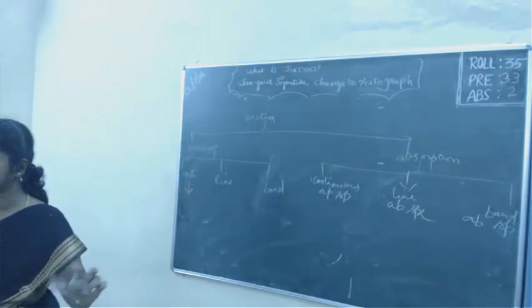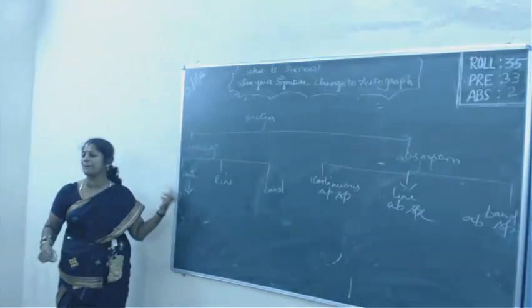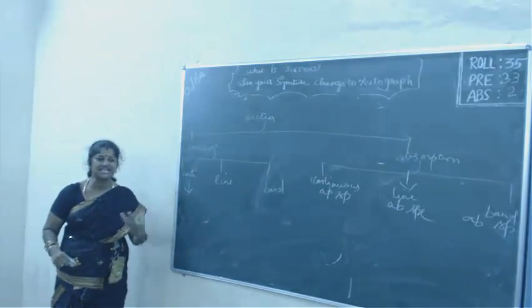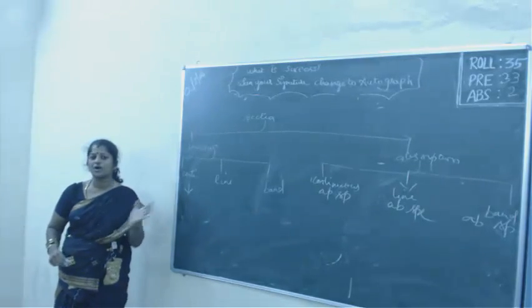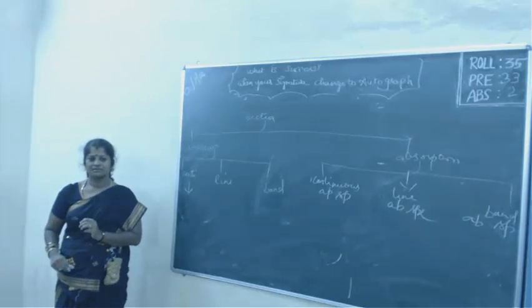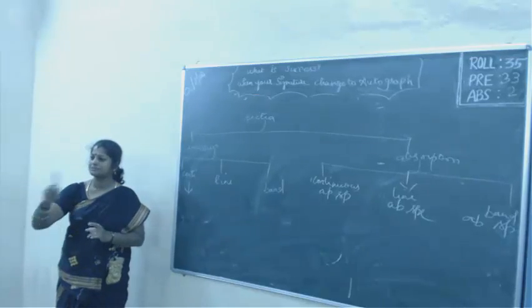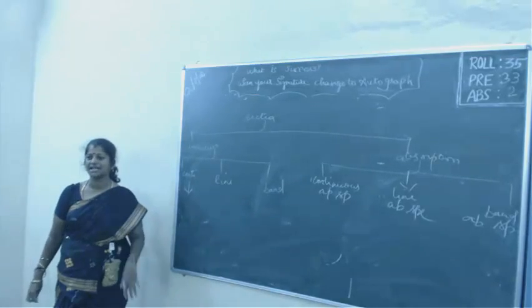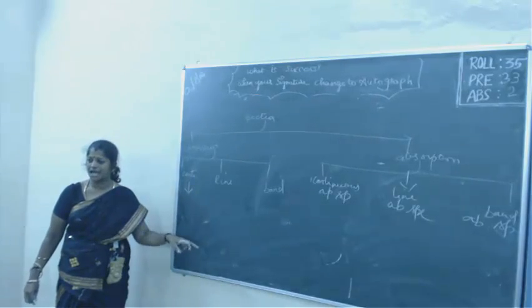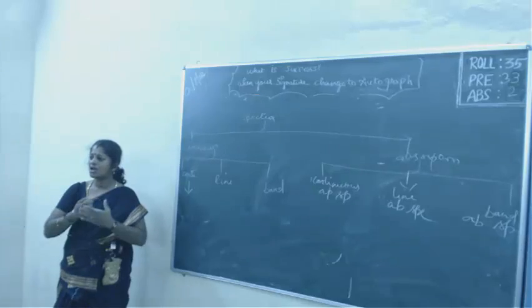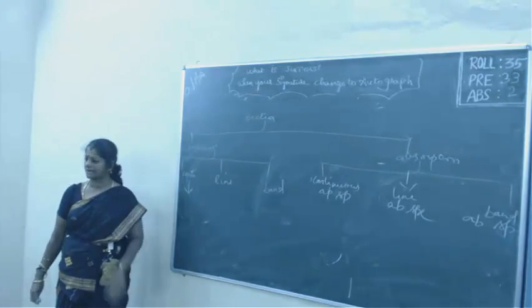So when will you get a continuous emission spectrum? When a substance or material is heated, it gives out all wavelengths. This forms the continuous emission spectrum. For example, any material heated up gives you the continuous emission spectrum, and it will have continuously all the wavelengths. That is why it is called a continuous emission spectrum.